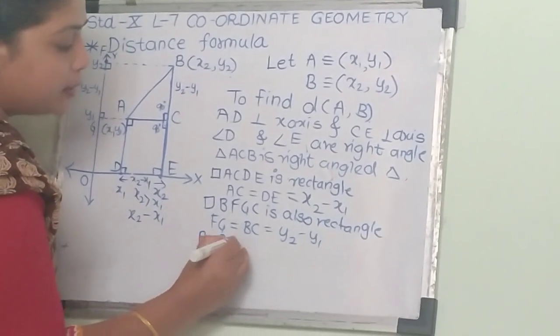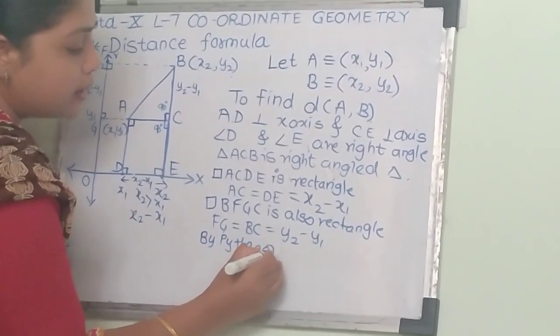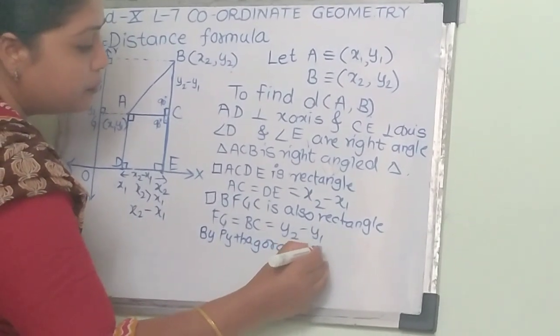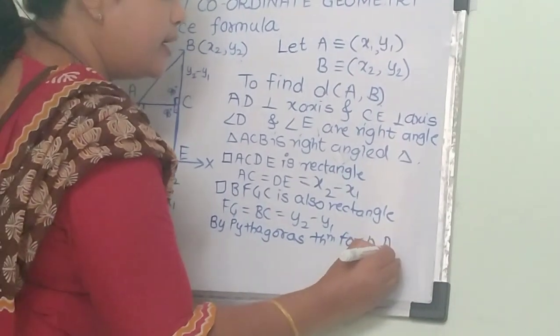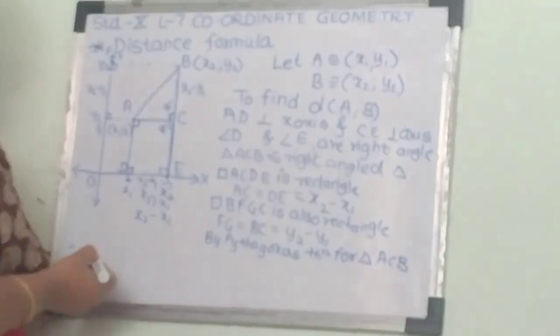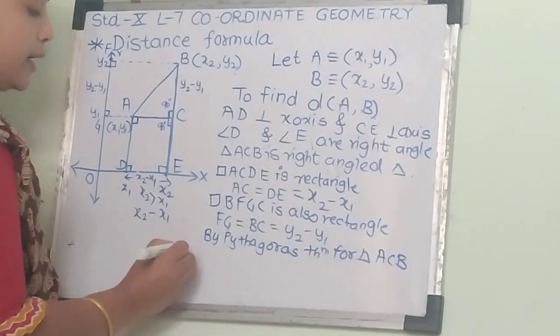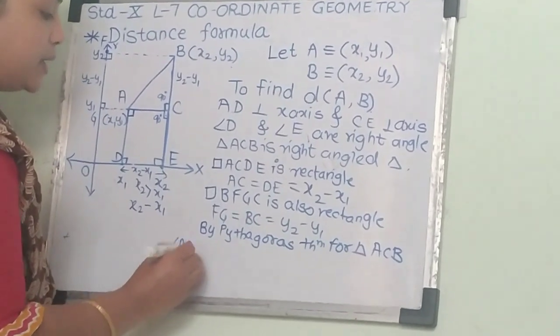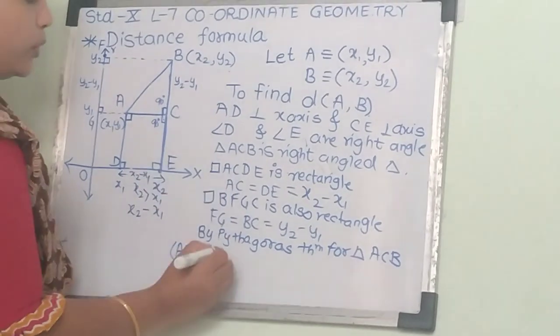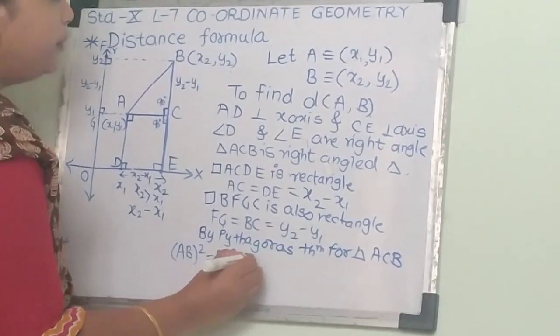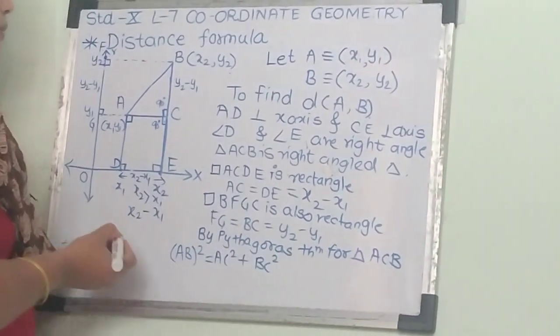By Pythagoras theorem for triangle ACB, we get hypotenuse, that is AB square is equal to AC square plus BC square.